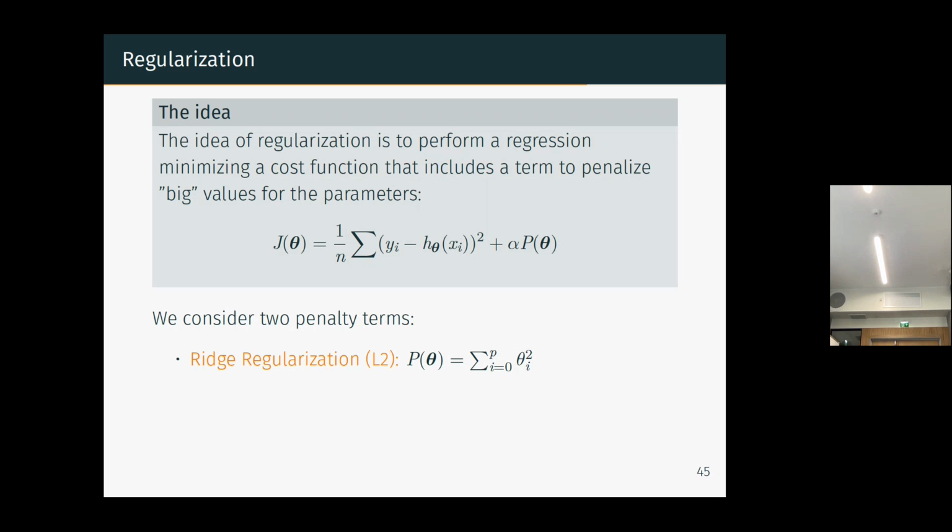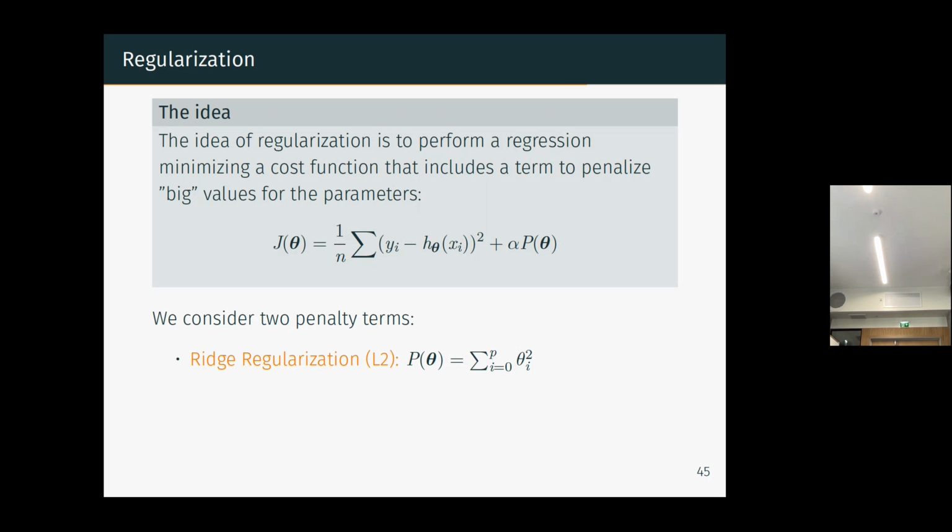And as you want to minimize the cost function, you will penalize the big parameters. So the minimization will tend to converge toward smaller values for theta. Of course, the best here is putting all the theta equal to 0, which will be the minimum. But if you put all the theta equal to 0, you could have big values here.